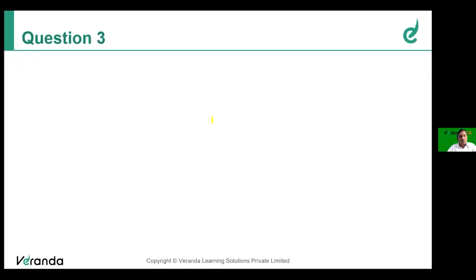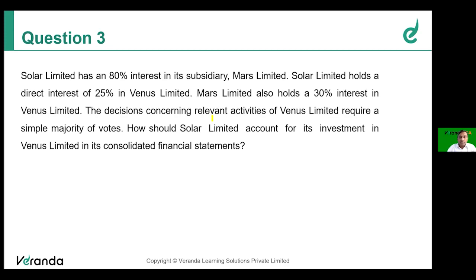Friends, the third problem is also a problem based on chapter 14, Ind AS 110. Let's see what is the question. Solar Limited has an 80% interest in subsidiary Mars Limited. Solar Limited holds a direct interest of 25% in Venus Limited. So Solar has interest in two companies, Mars 80%, Venus 25%.